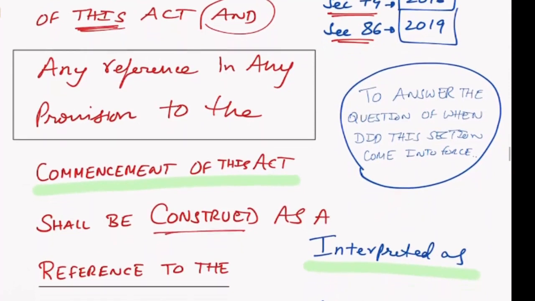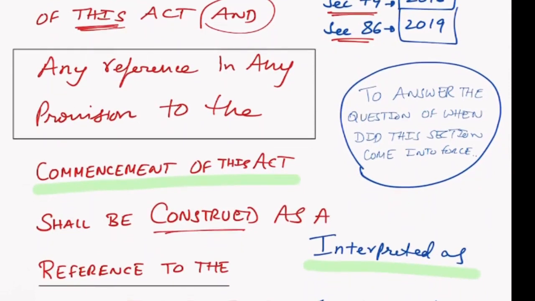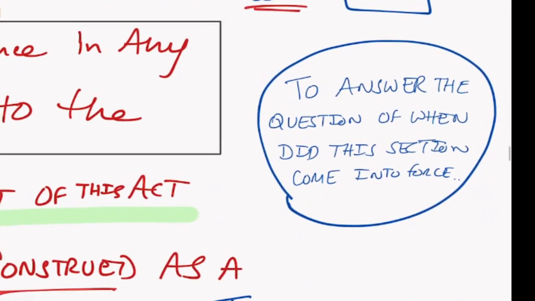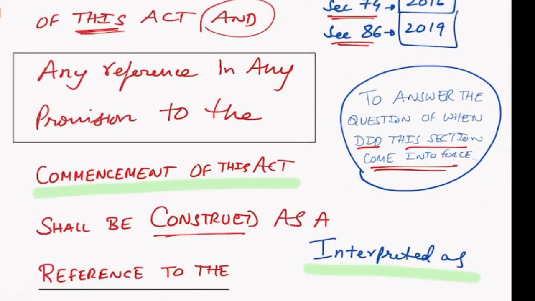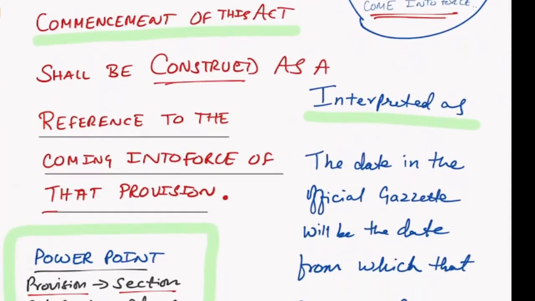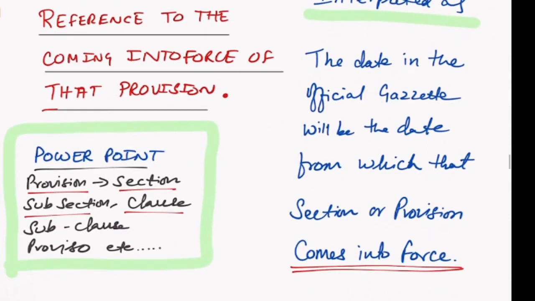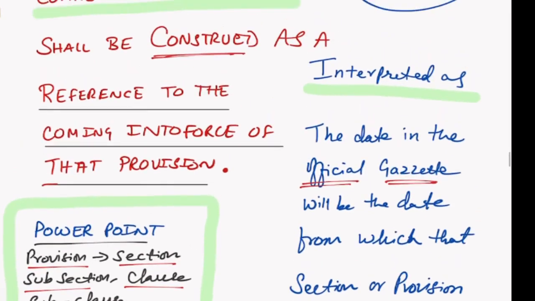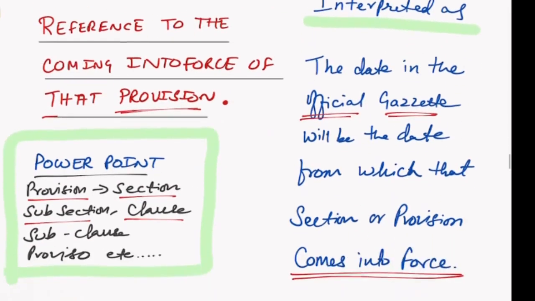So if somebody asks you the question, when did this section come into force? What should you tell them? I have to see the official gazette. It shall be interpreted as the reference to coming into force of that provision from the date in the official gazette. The date which the official gazette mentions as to when that section is in force, we need to see. So when we say the word provision, it means anything.